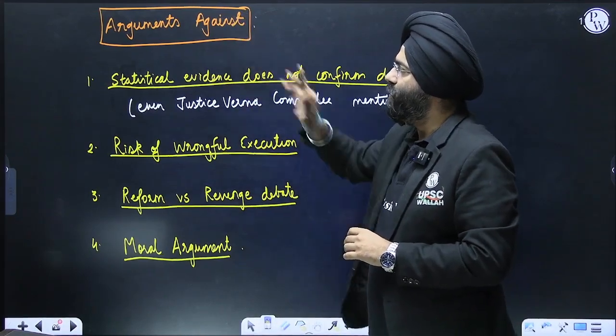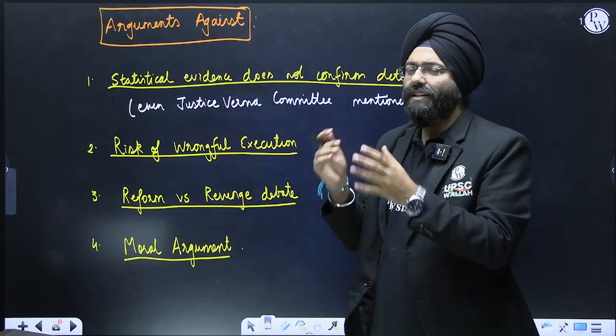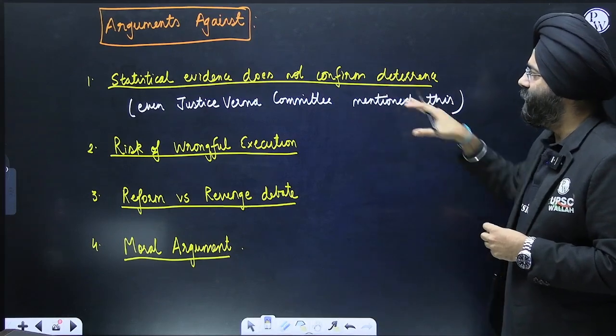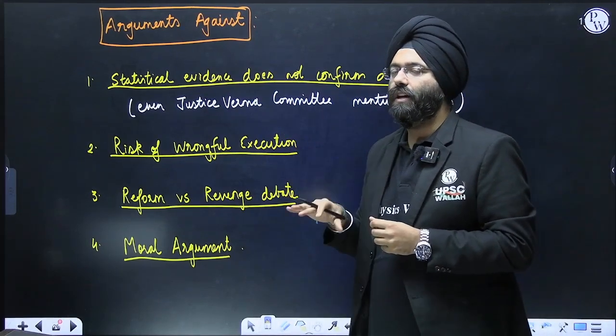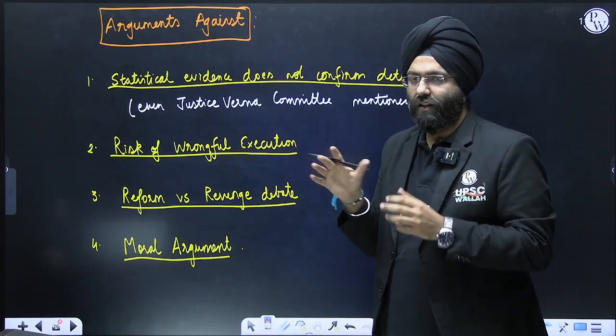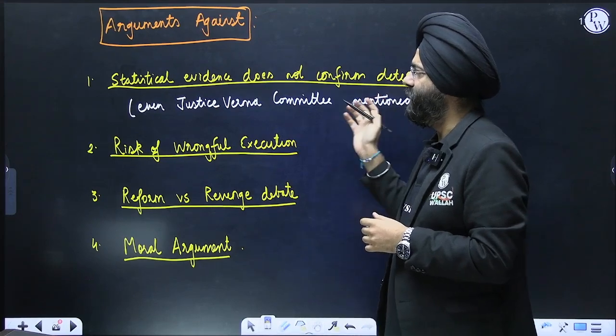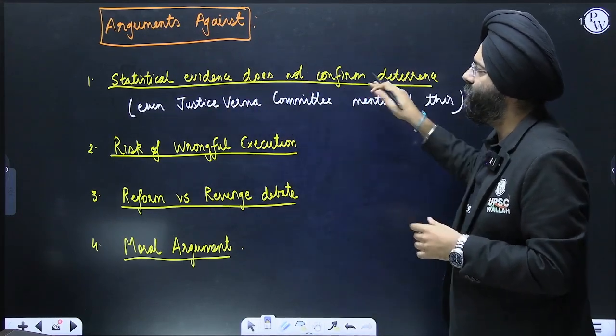What can you say are the arguments against it? Statistical data has said that deterrence does not lead to a fall in grave crimes. This is even mentioned by the Justice Verma Committee. Statistical evidence does not confirm deterrence.